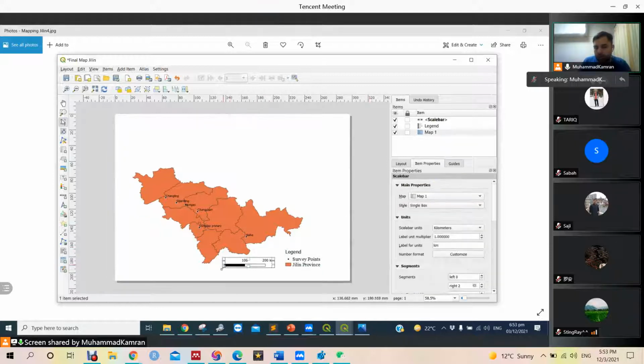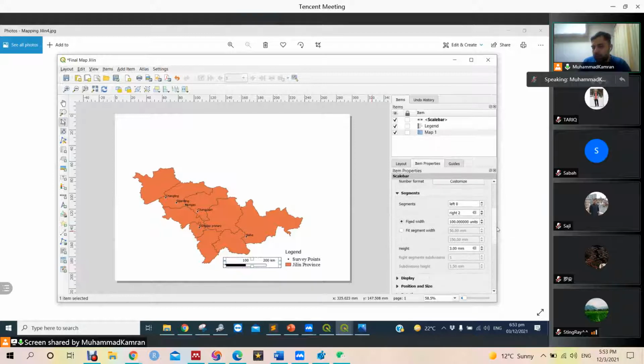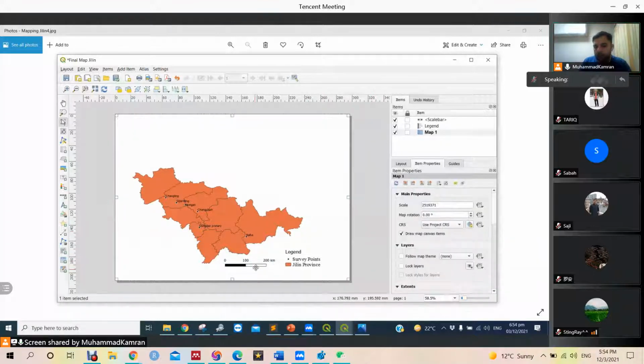Then we need to expand it a little. In ArcMap it works, but here we need to adjust it from here. We have 100 as a fixed unit, so we can increase or decrease. If we say 101, it will increase or decrease. This is a scale bar.